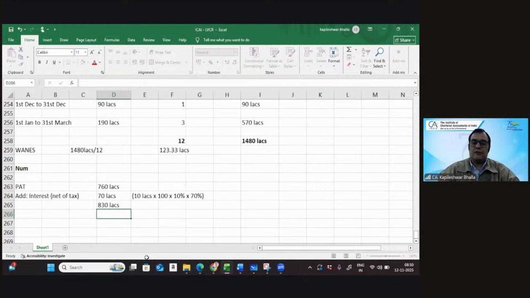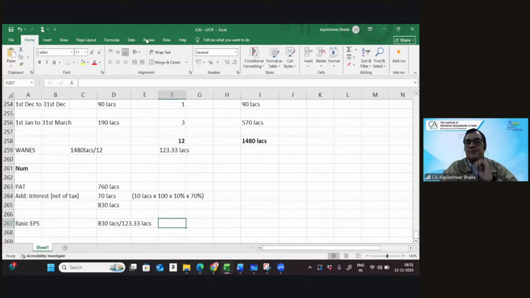So we are now in a comfortable position to calculate the basic earning per share, that is 830 lakhs divided by 123.33 lakhs. And we get the basic earning per share. Right, so that works out, I guess, to 6.73. That's right, absolutely. So 6.73 is the basic earning per share.